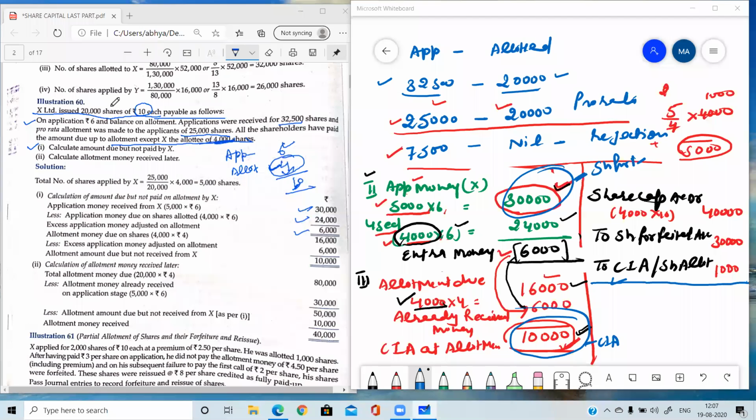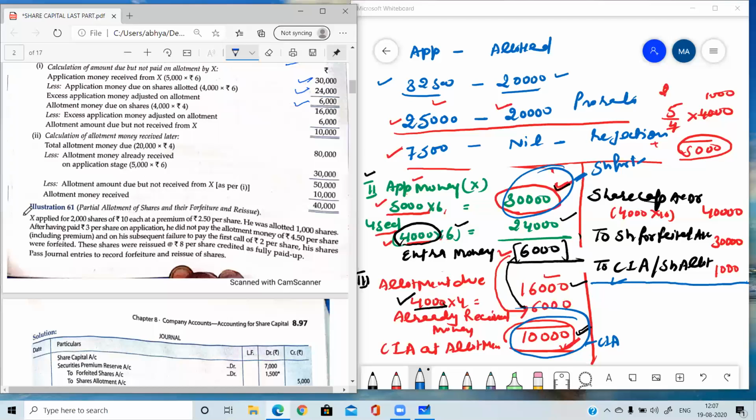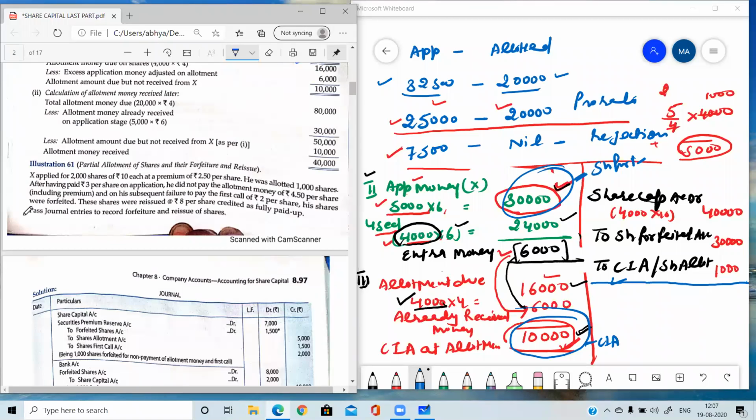Let's do one more question if it is clear. Very good. Yes, do one more question. So the question is 61. Okay, you are going to solve this question. I think we have done this question yesterday.